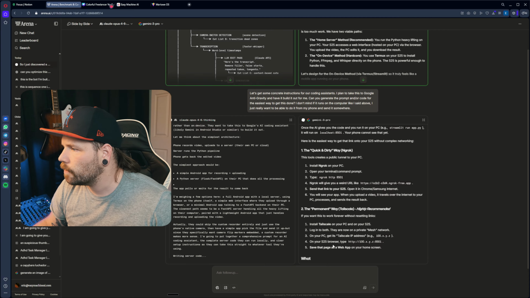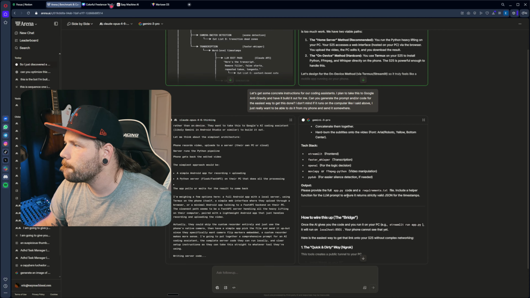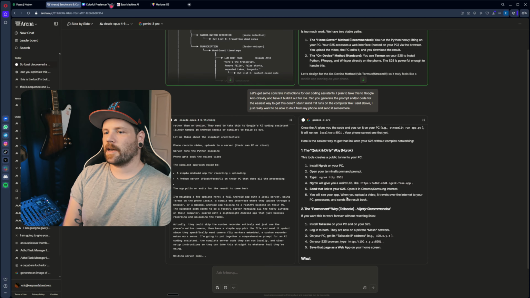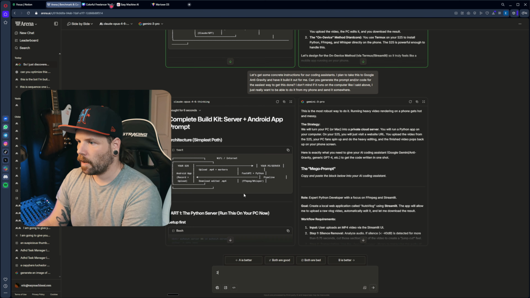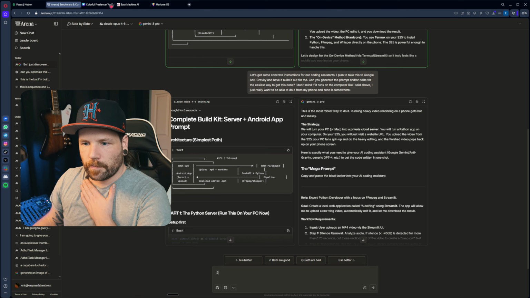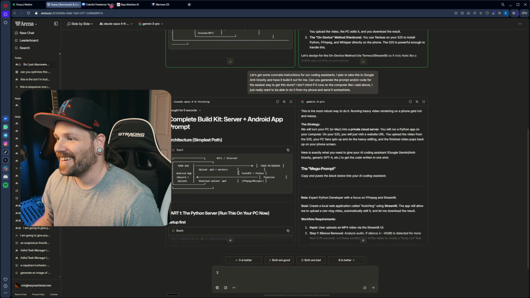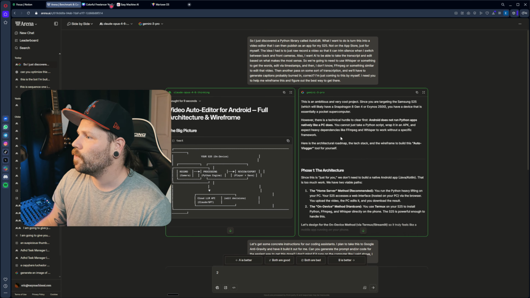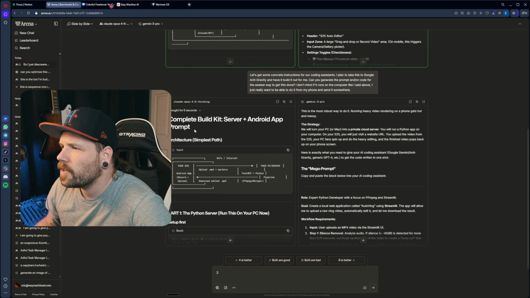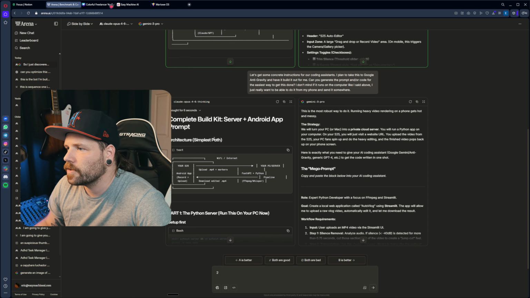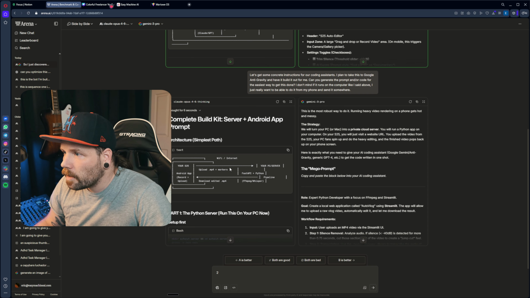Writing server code. Okay, this is thinking. I'm going to pause the video while it figures this out. Oh, there we go. Okay. We back on? We're back on. Sorry about that. So they've got similar architecture, I think. So complete build kit, server, and Android app. Perfect. Your Android, upload MP4 to the PC.